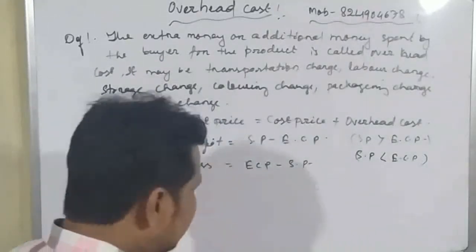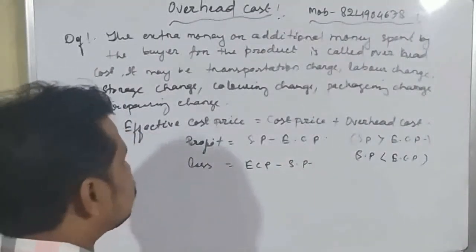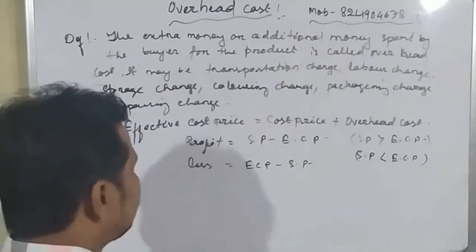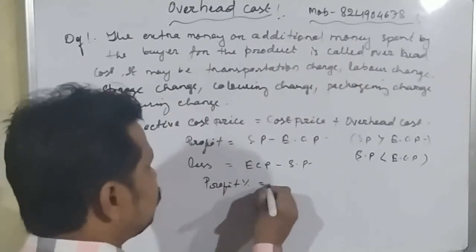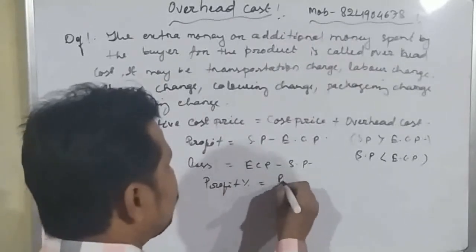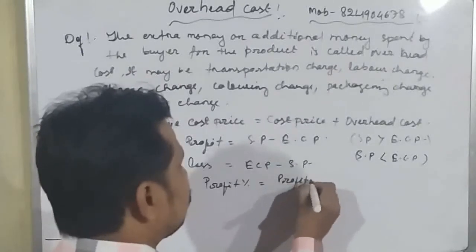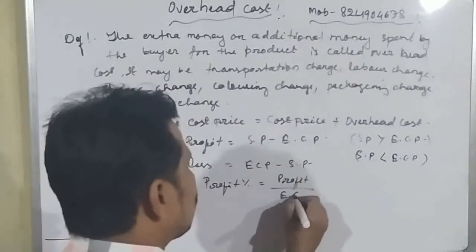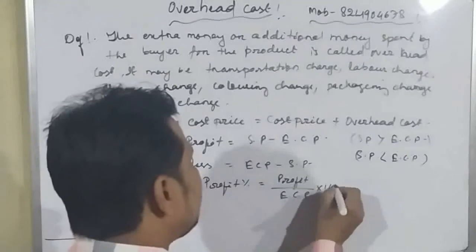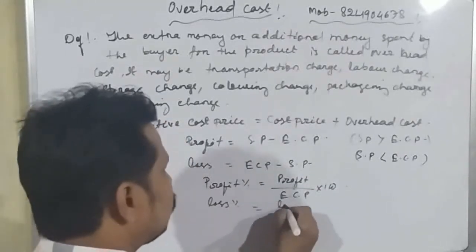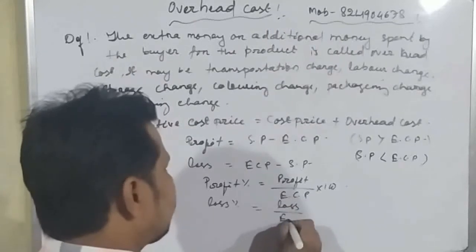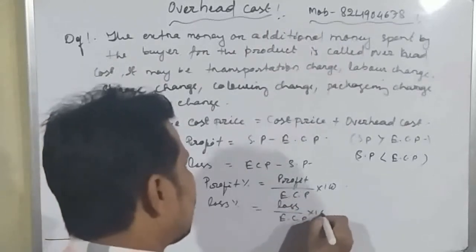Okay, student. These are the normal definitions, and also we can find out the profit percentage. Profit percentage is equal to how much? The profit by effective cost price into 100, as well as loss percentage is equal to loss by effective cost price into 100.